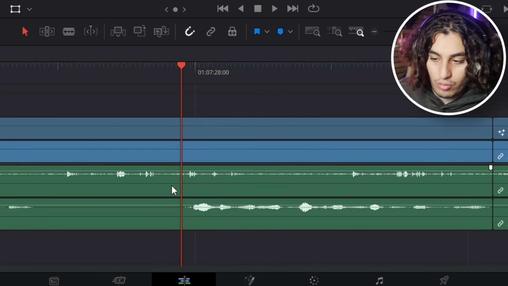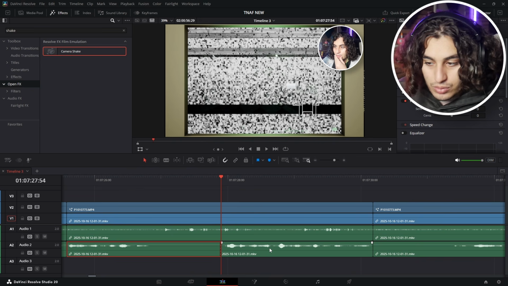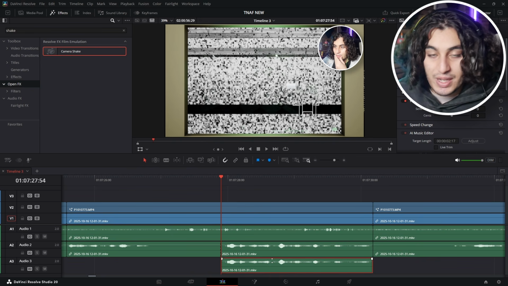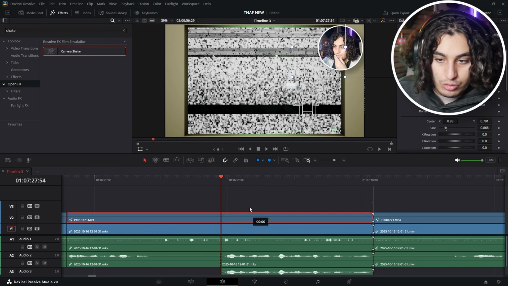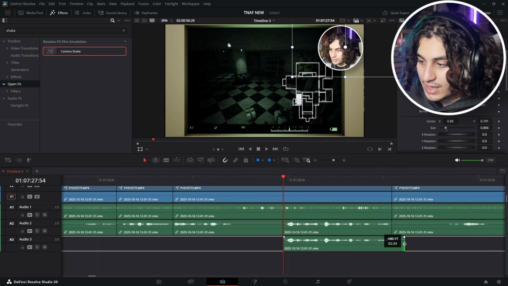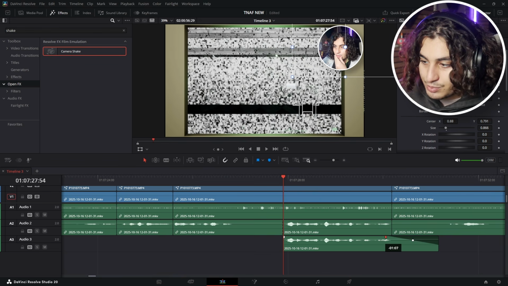The audio you want to echo, you want to cut it here. Then you're gonna hold Alt and you're gonna drag downwards, and that basically duplicates it. You can do the same with face cams, everything. You just hold Alt, drag up, it duplicates it. We're gonna drag this out a bit, and then we're gonna just bring this down like that.